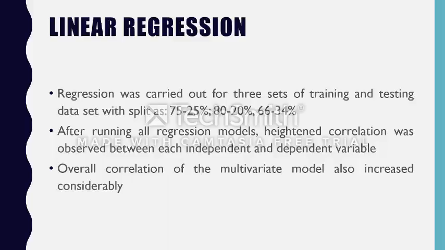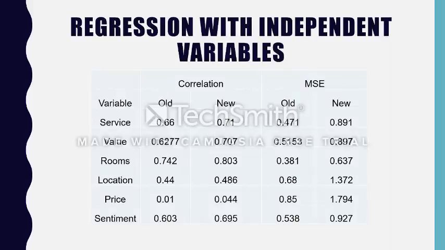After running the regression model, there was a considerable increase in the correlation between independent and dependent variables, as well as combinations of independent and dependent variables. As we can see over here are the old and new values of correlation and mean square error. The value of rooms, which was highest previously, went up from 0.74 to 0.80, and the price, which was the lowest value, also increased a little bit.